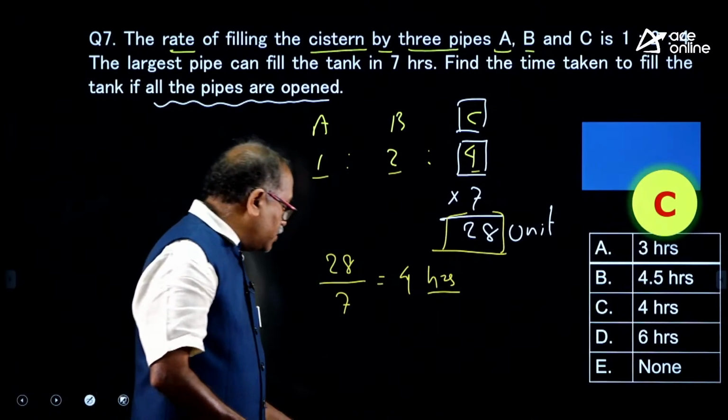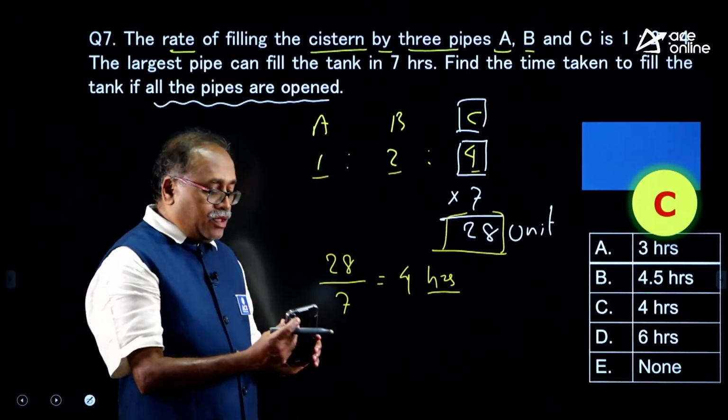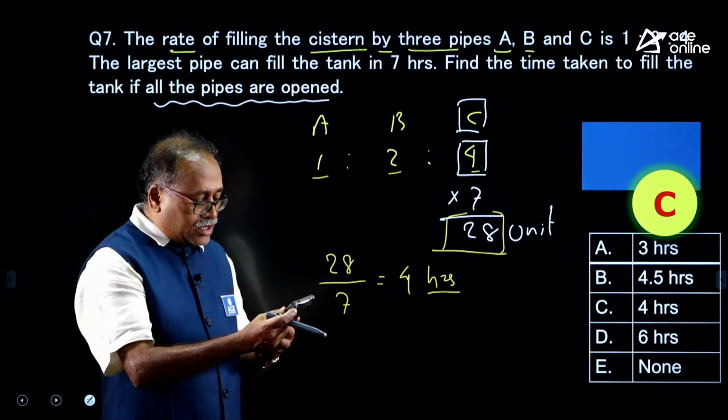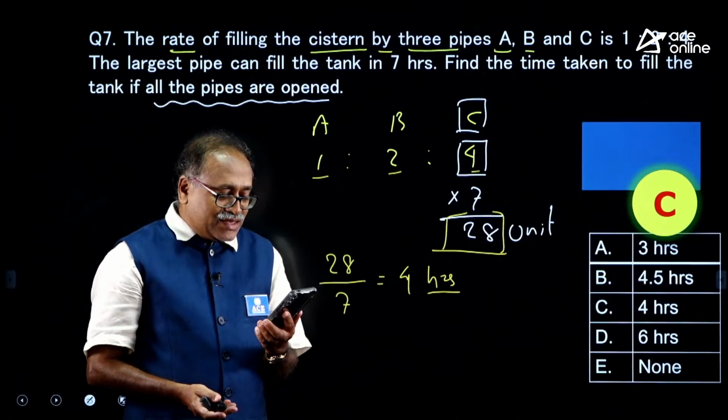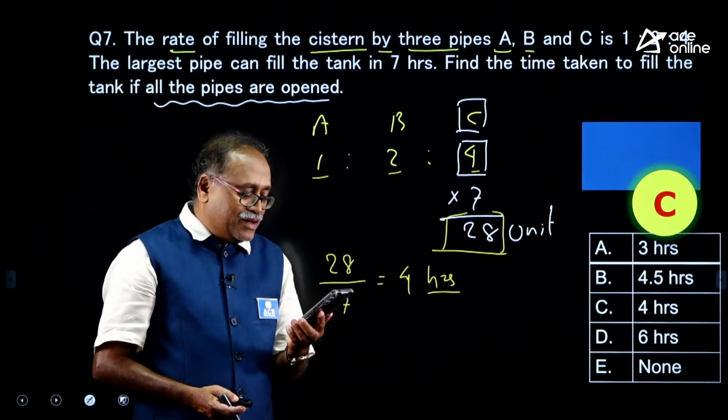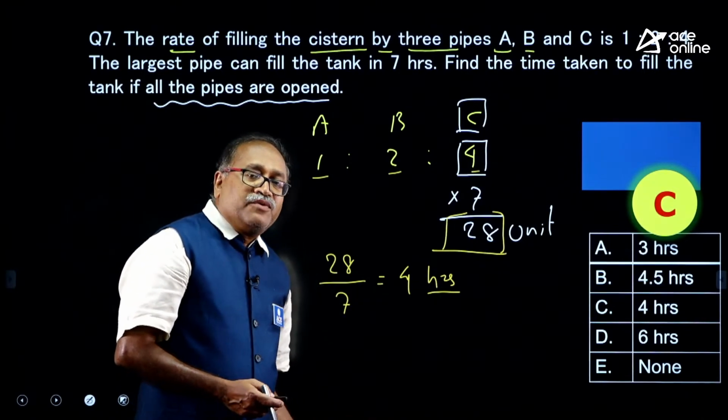Hope it is clear, my dear friends. Oh, that is great, that is great, option C, 7 by 4, that is right, Mr. Ganesh Palli. Well done, sir.